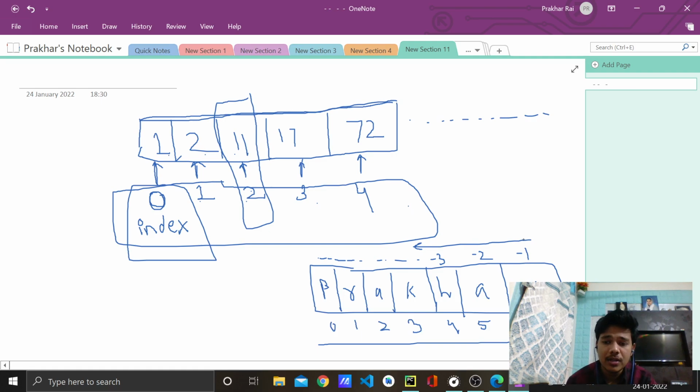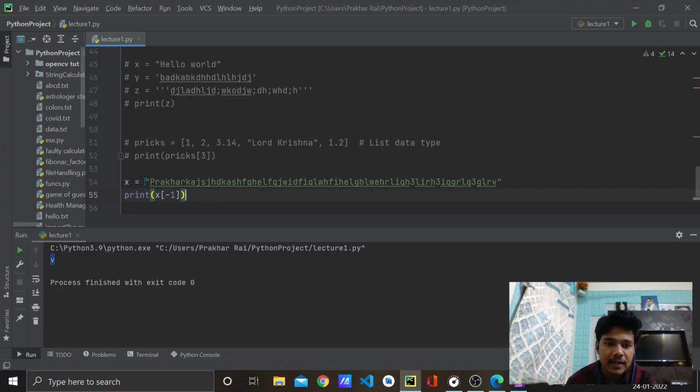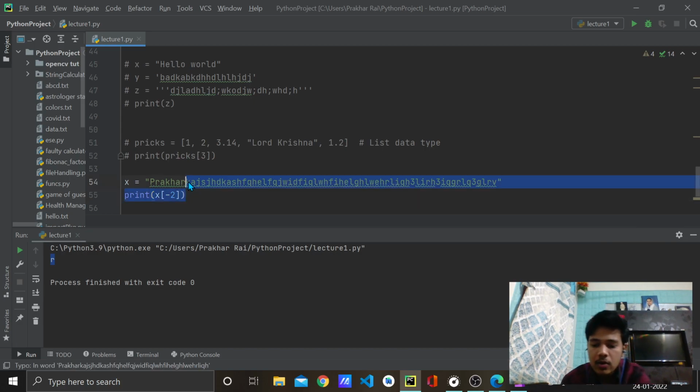Both directions are given for convenience, because if I have a string which is too large and I want to access an element which is at or near the end, I cannot count it from the start. So I can use the concept of negative indexing or negative string slicing. If I write -2 here, R should get printed, means V is -1 and R is -2. Let's see. See, R got printed. Now there is advanced string slicing as well, which we'll see later, but for now this is sufficient.